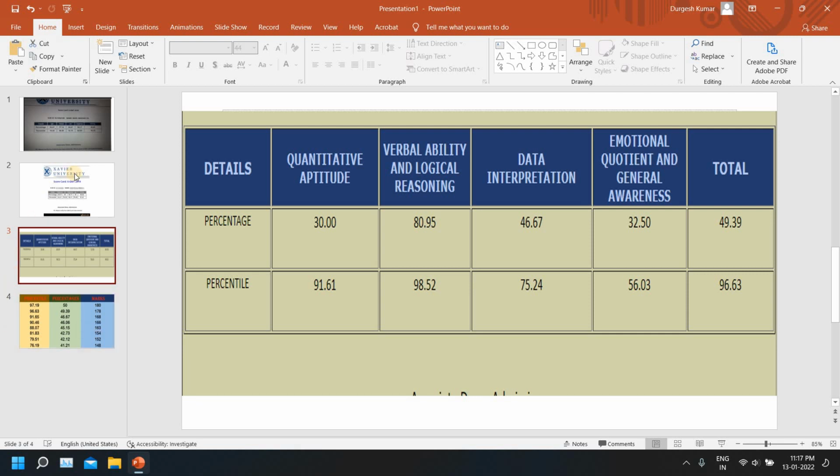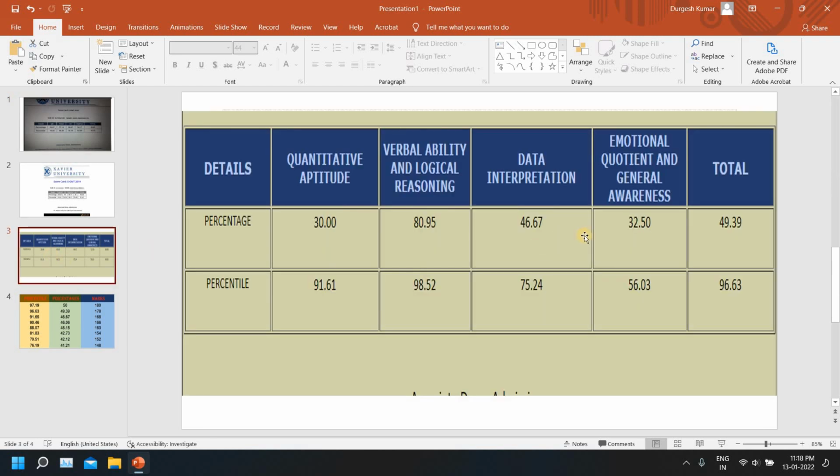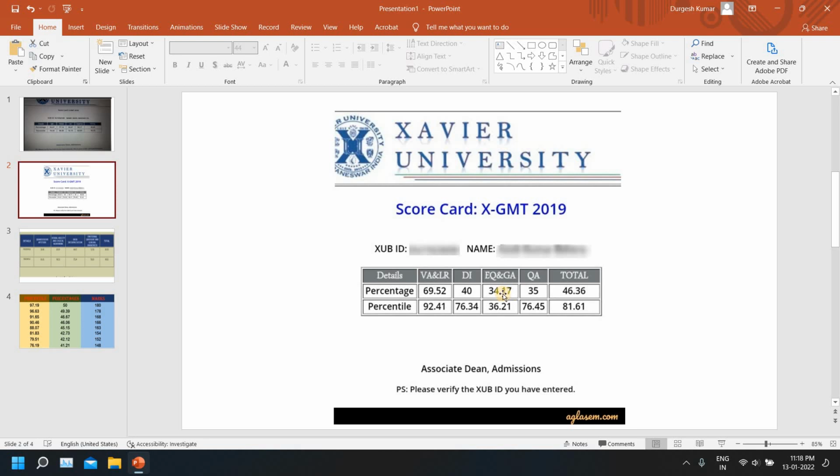So the interesting thing, let me give you some correlation. In 2018 the percentage solved by the person was 34% and that fetched him 64 percentile, and in 2021 it is a similar percentage, 32.5, and it fetched the person 56.03 percentile. But the interesting part happened here at 34.